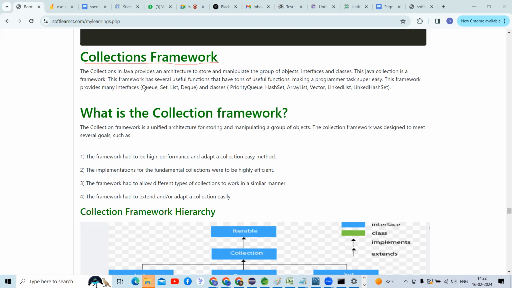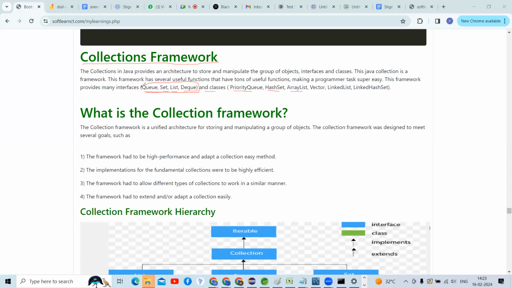What interfaces does it provide, guys? Queue is an interface. Set is an interface. List is an interface. Deque is an interface. And there are also classes, guys: priority queue, hash set, array list. These four are the interfaces.